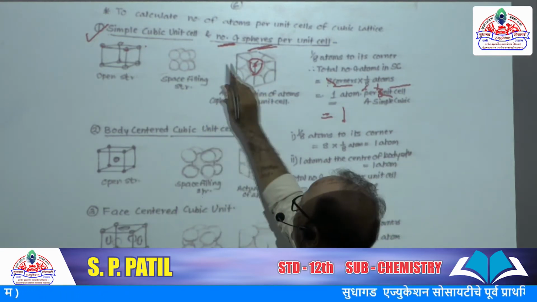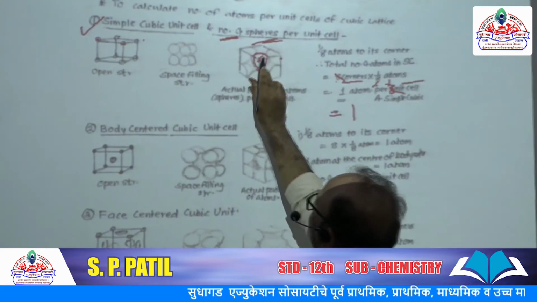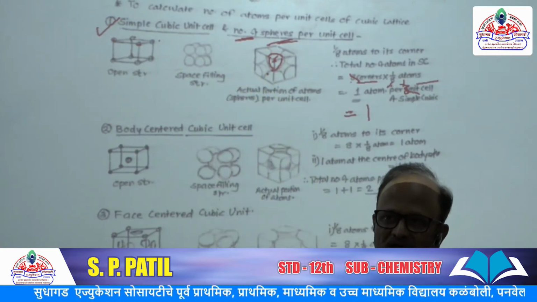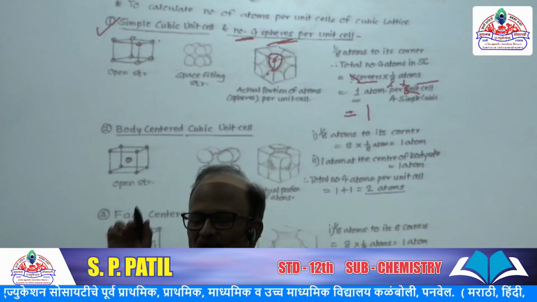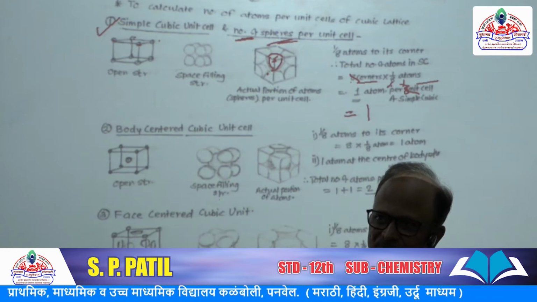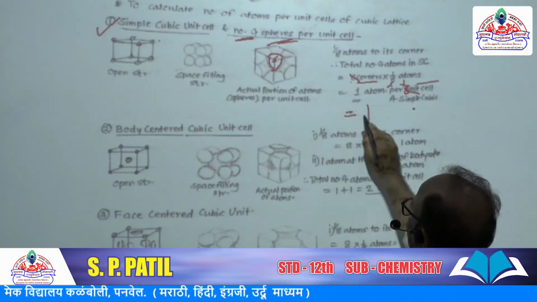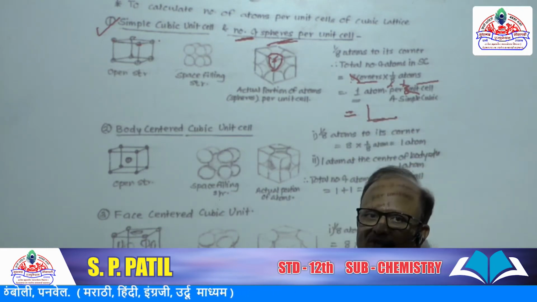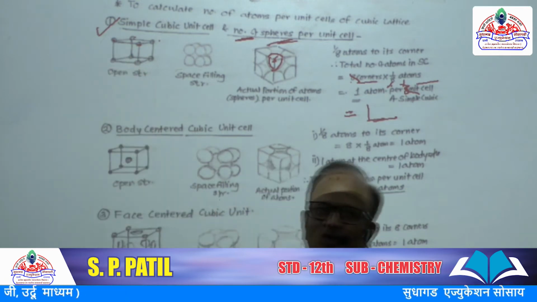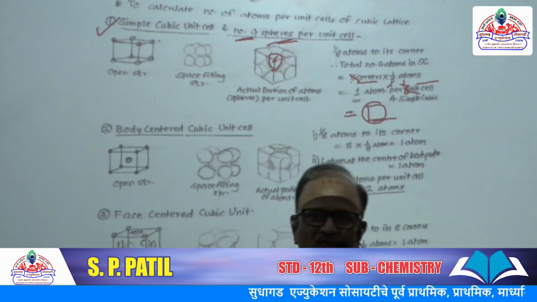Okay, so here 1/8 part, here at this corner 1/8 part, 1/8 part, 1/8 part, total 8 corners, and at each corner 1/8 portion of the atom of the sphere is present. Okay, so 8 into 1/8, so we get the total number of atoms which can be accommodated in the simple cubic structure is only one atom. It is only one atom.